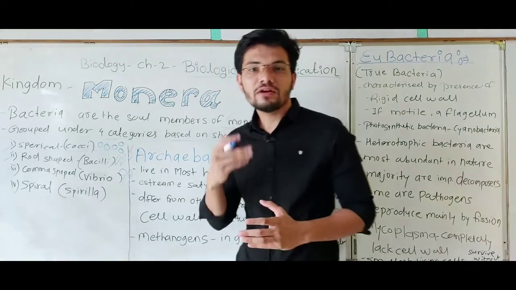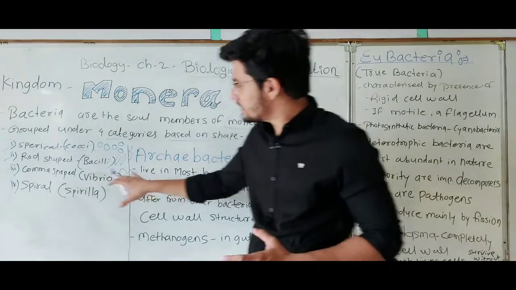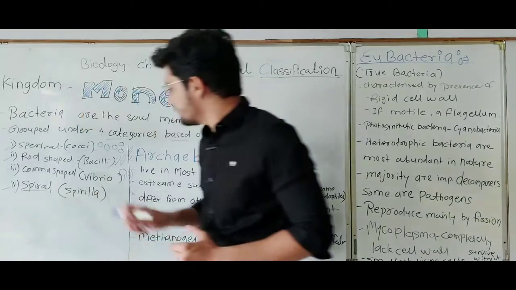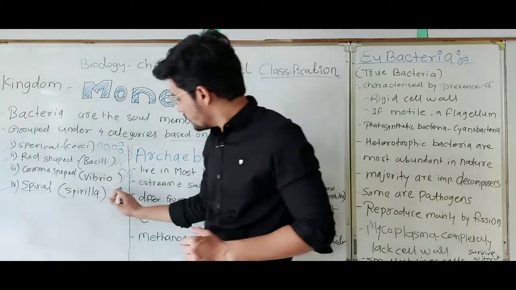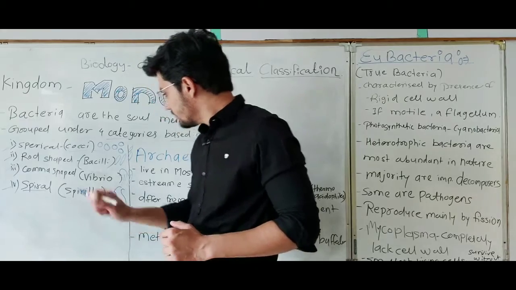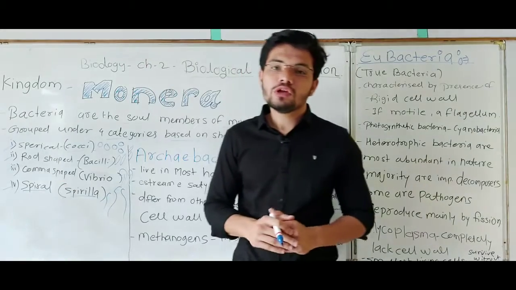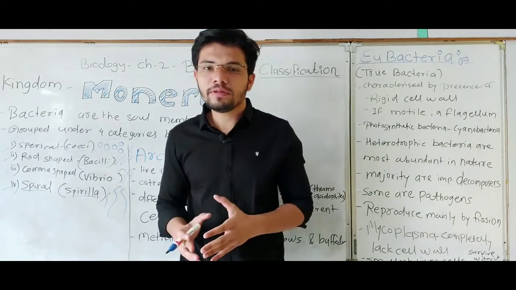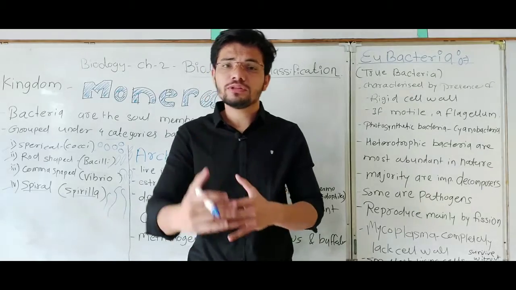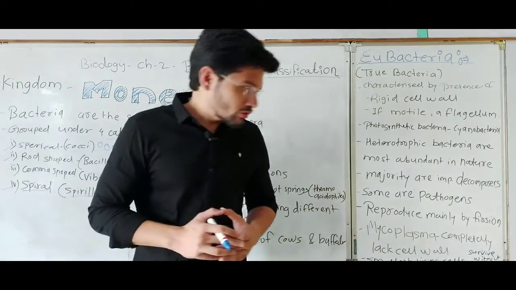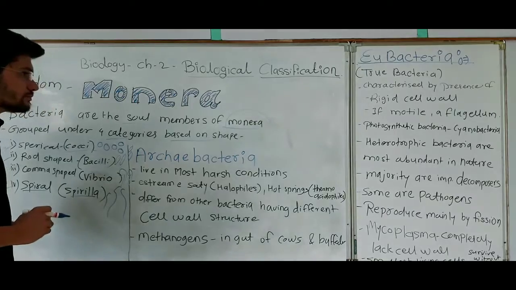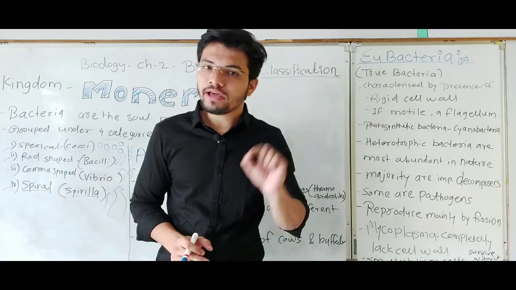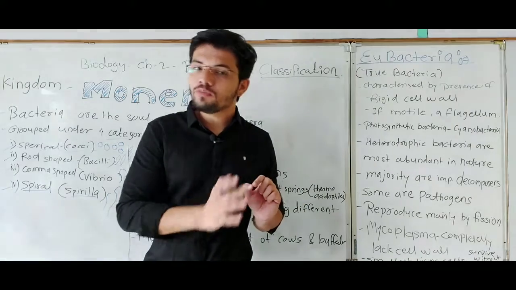A very famous bacterium, Vibrio cholerae, is grouped under these comma shaped bacteria. The fourth category is spiral. They look spiral shaped, also known as spirilla. So these are the four categories into which we can group them according to their shapes. So this was all about their structure. We all know that bacteria are prokaryotic organisms, the only prokaryotic organisms in the Monera kingdom.